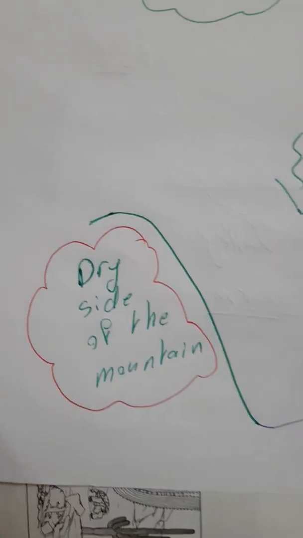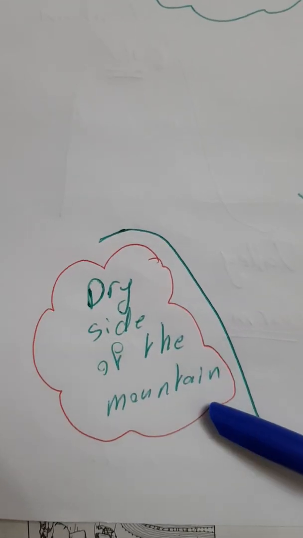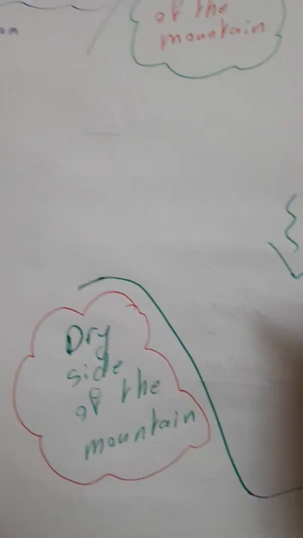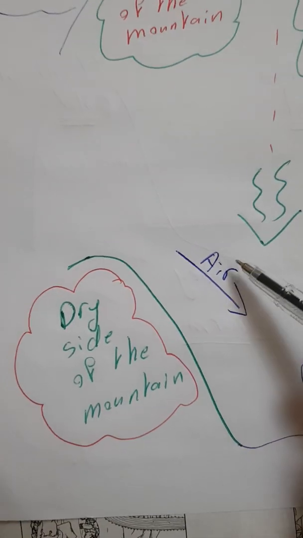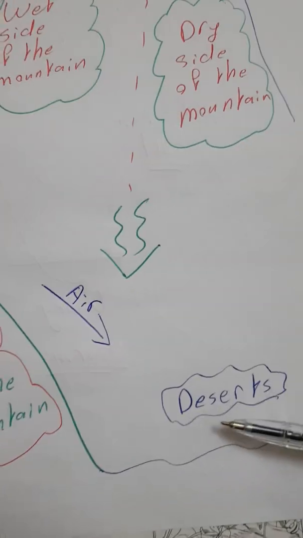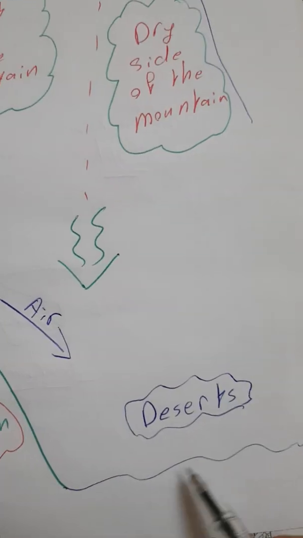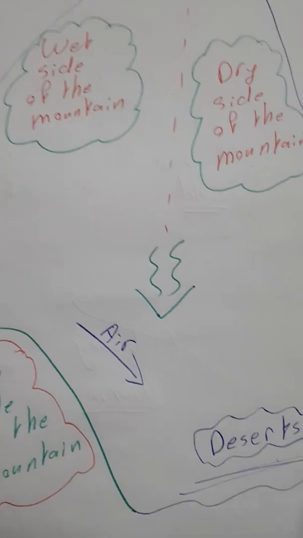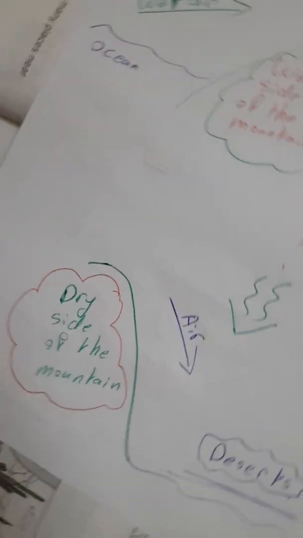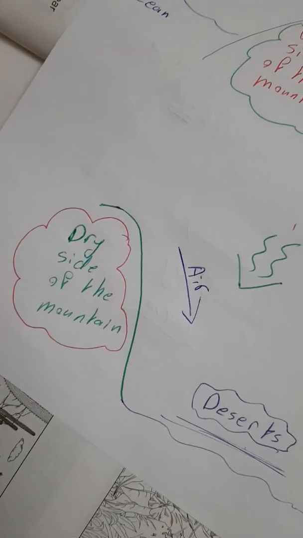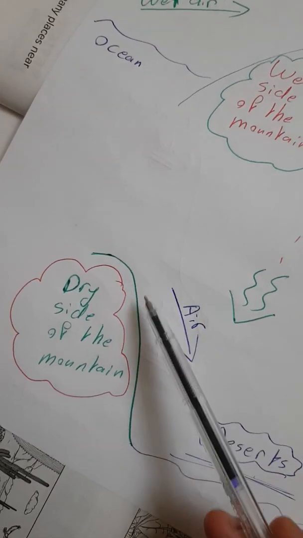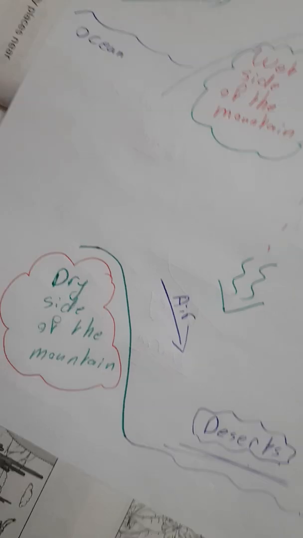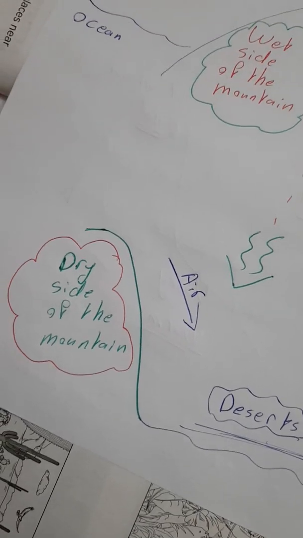Let's get back to the dry side of the mountain. The air will move down. I will write air here. So the air is dry and it is moving down this side. That makes the area after the mountain, at the end of the mountain, become a desert because the air is very dry.